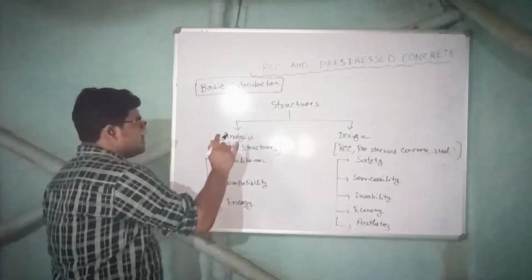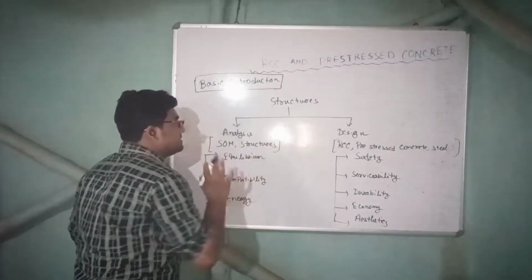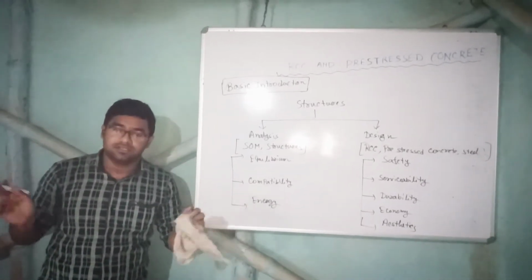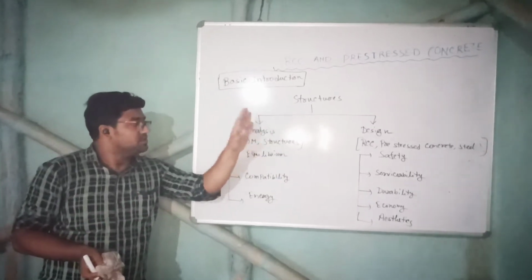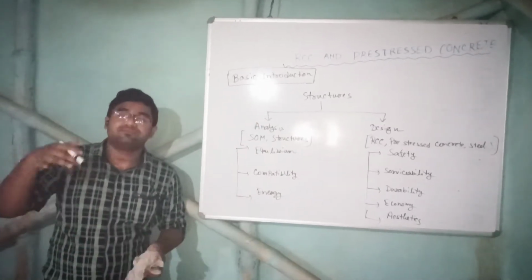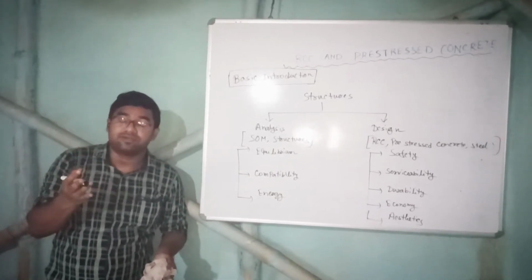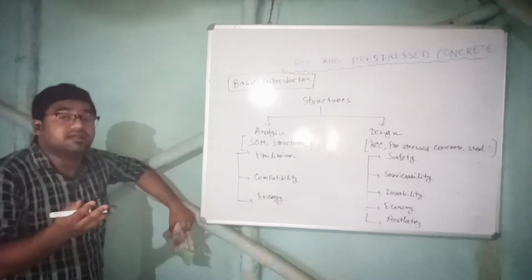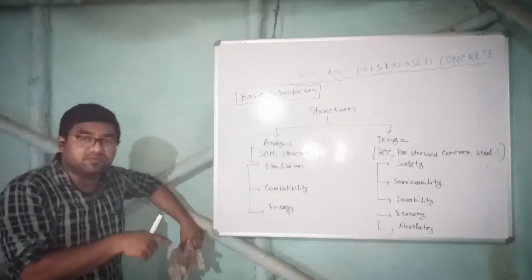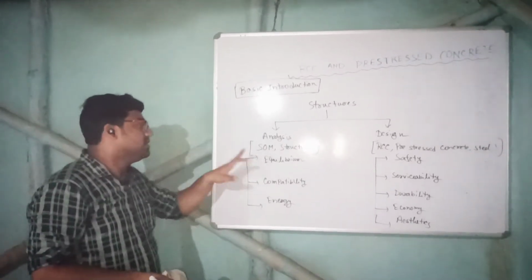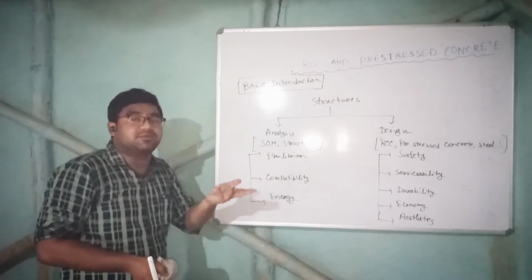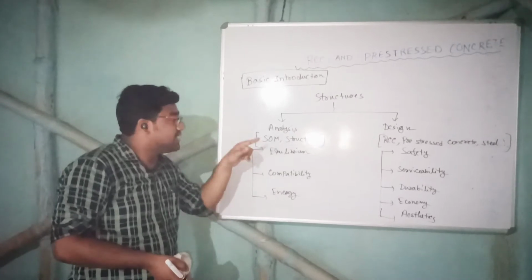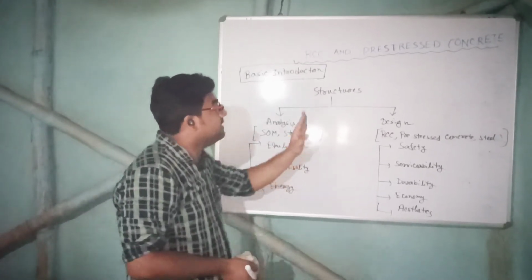Just to give you a feel of what is analysis and what is design, suppose this is our house, an RCC house. First we have to do the analysis. Analysis means we have to calculate the bending moment diagram and the shear force diagram. That is, we are analyzing the structure. We are not calculating how much reinforcement is required to cater that bending moment and shear force. Got it? I am explaining it again. In the analysis part, we are mainly calculating the shear force, bending moment, torsion, all this. But we are not designing the structure to cater all this. To cater all this, we design the structure.